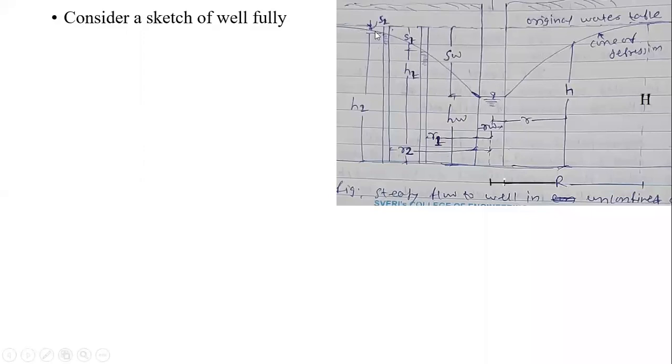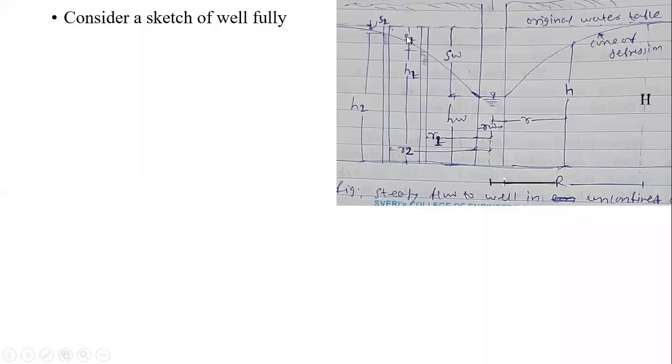This indicates the cone of depression, or depletion curve, on the left hand side, and this indicates the cone of depression on the right hand side. Then the height of the water level in observation well number 1 from the impervious strata is indicated as H1, and there is a depletion of the water level from the original water table, the drawdown in the same well.